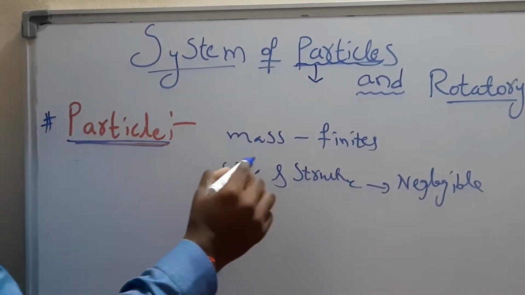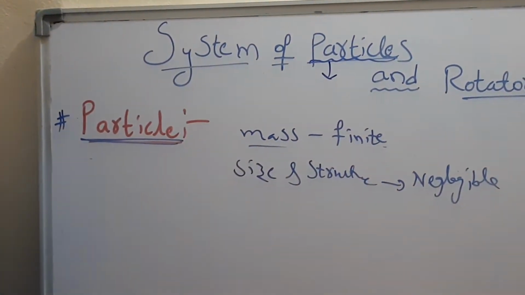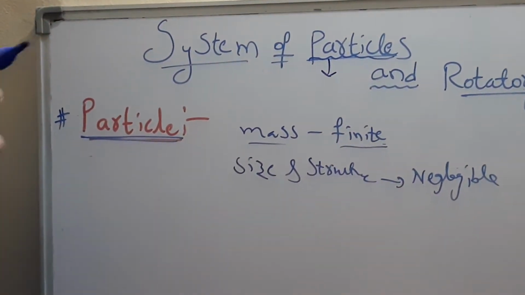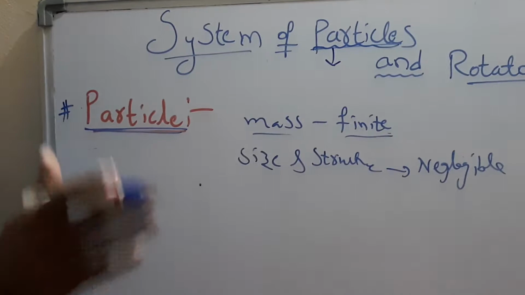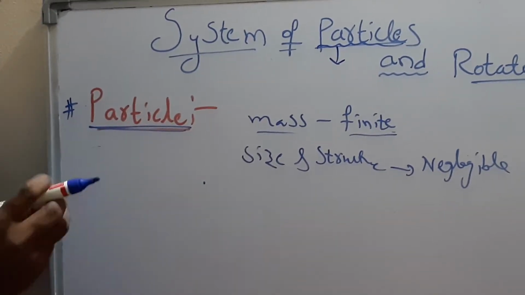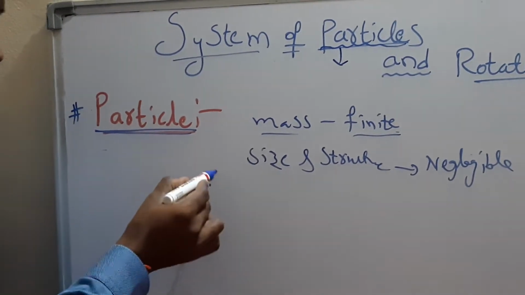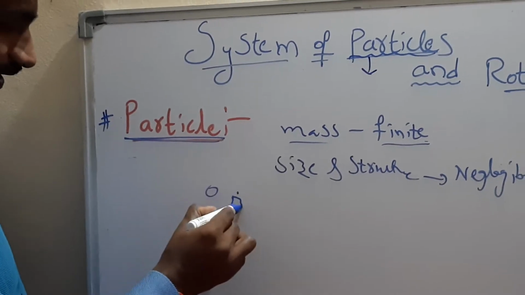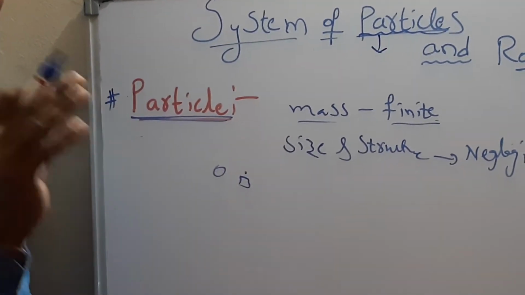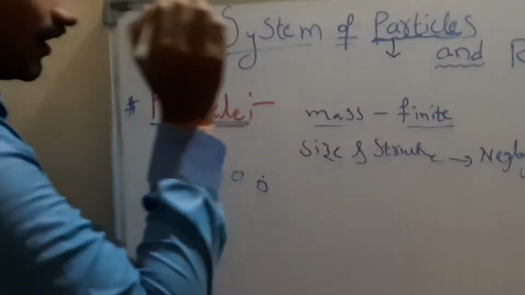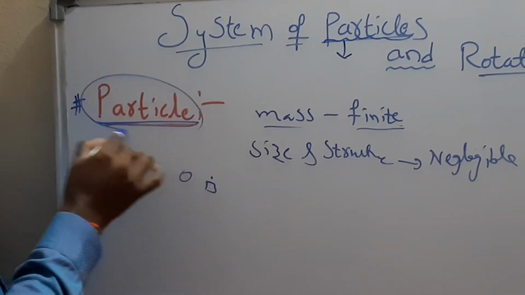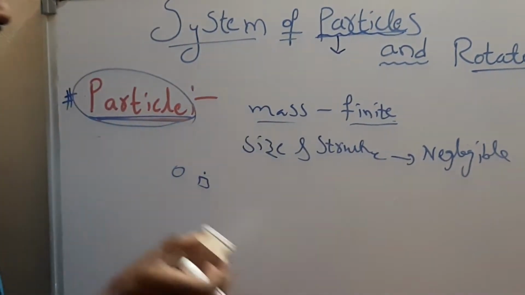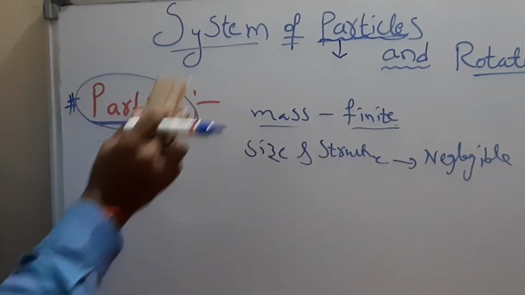Particle is defined as whose mass is finite. Whose mass is finite in the sense we will assume it very small. Like this point is a particle we'll consider while we are discussing any concept. And its size is negligible, and structure is also negligible. It can be a circle, it can be anything, but it is having some mass. That's why an object which is having finite mass and negligible size and structure is called a particle. Now we know the particle, now we are going to the system.